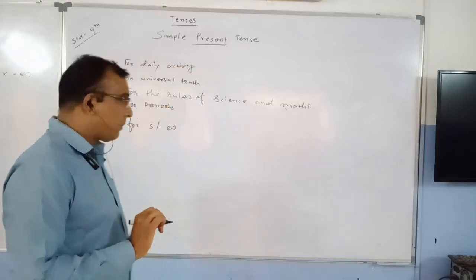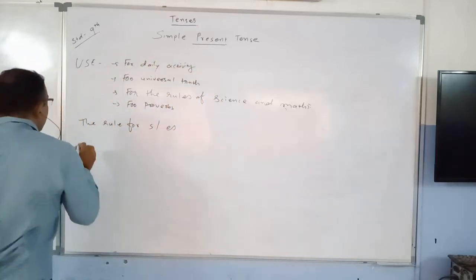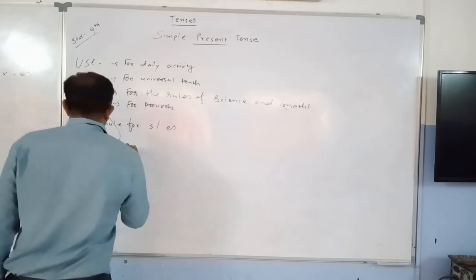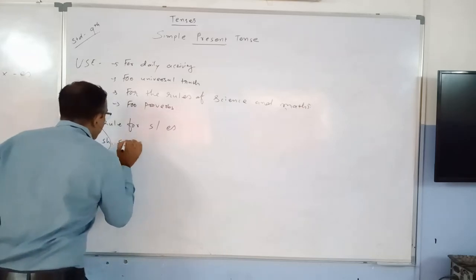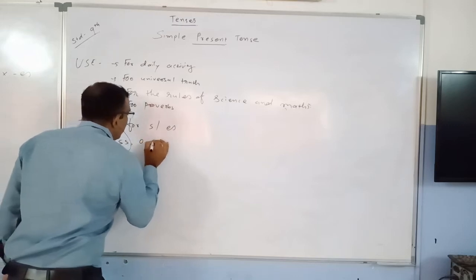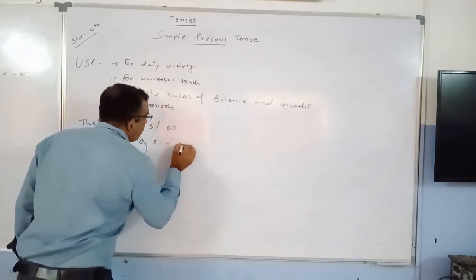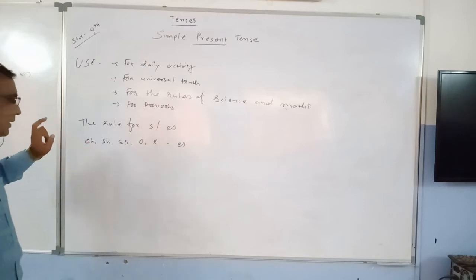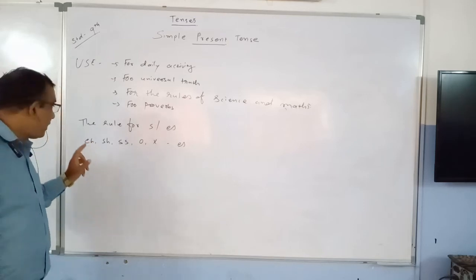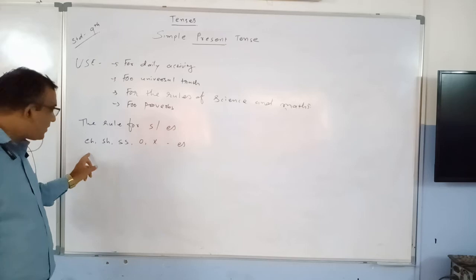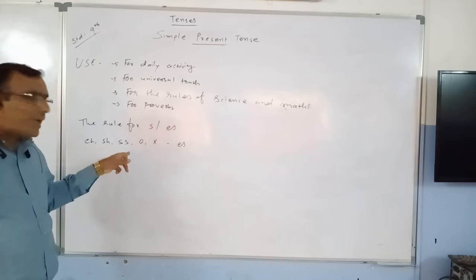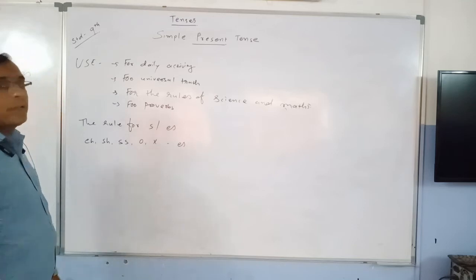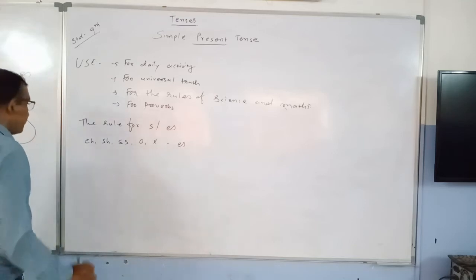So if your verb ends with some letters, just like I am writing over here: CH, SH, SS, O, X, you have to put ES. If your verb's last letters are CH, SH, SS, O, X, you have to utilize ES at the end of the verb.